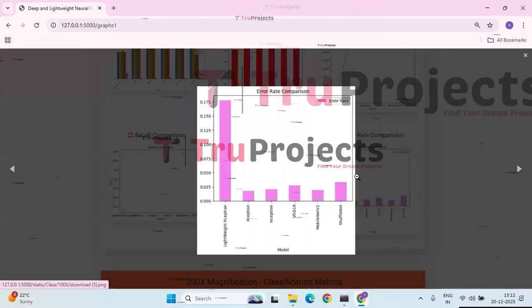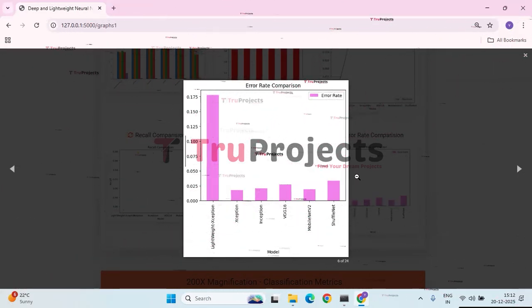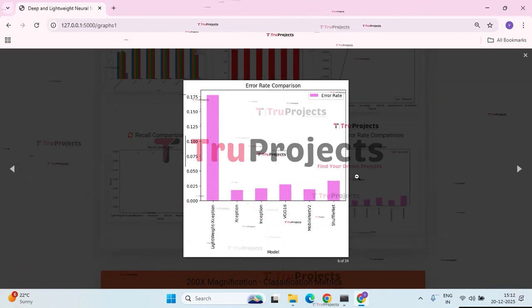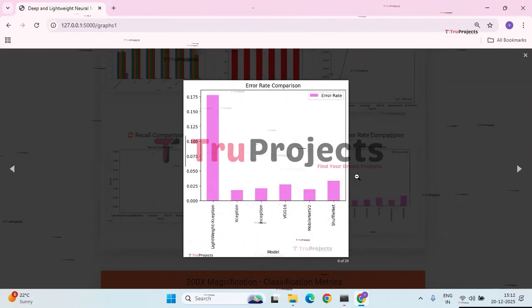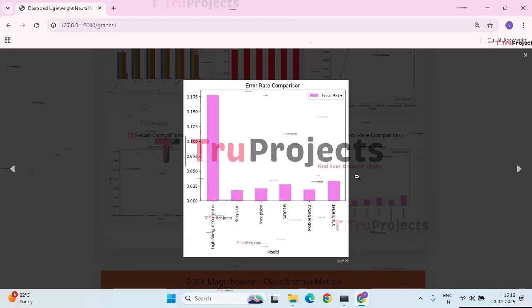And next we have error rate comparison graph. This graph illustrates the error rate comparison across different classification models. Lightweight Xception shows a higher error rate compared to the other models. Xception, Inception, VGG16, MobileNet V2 and ShuffleNet achieve very low error rates, indicating more accurate prediction.